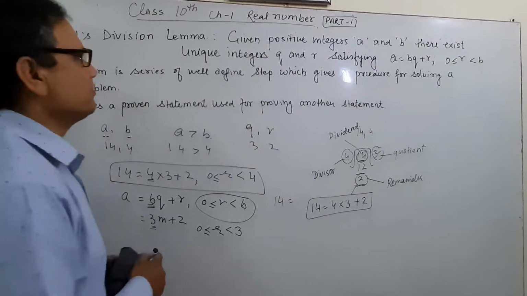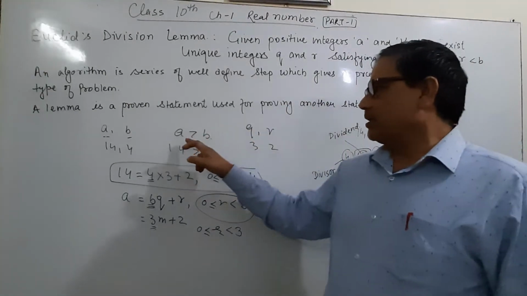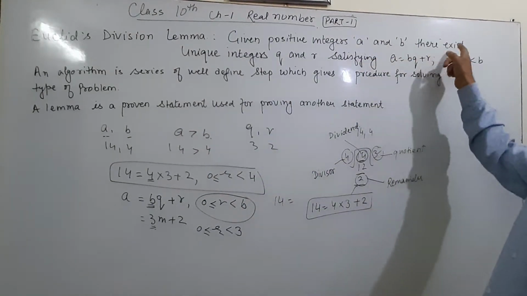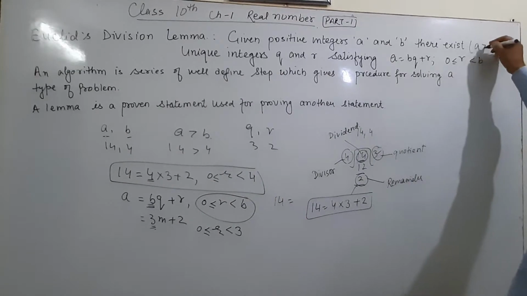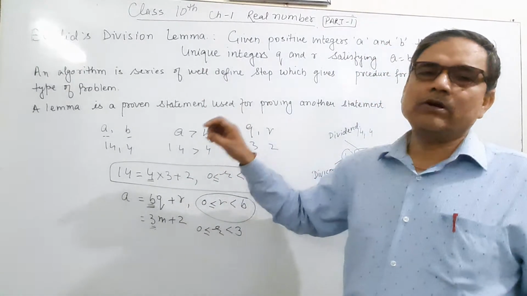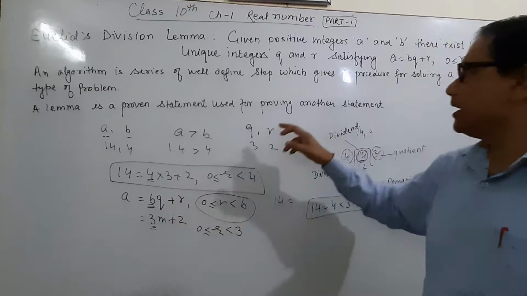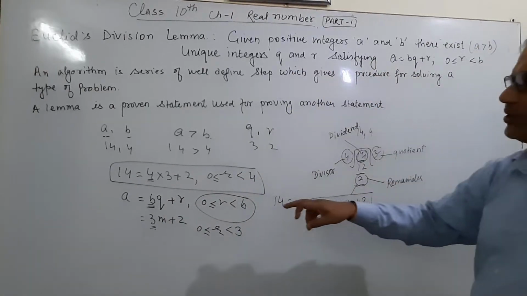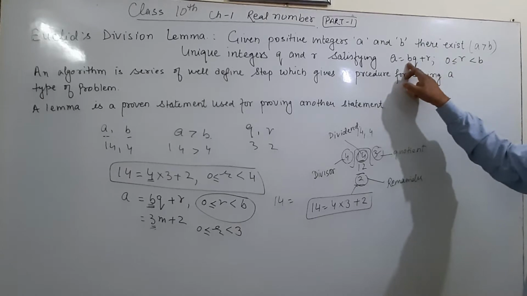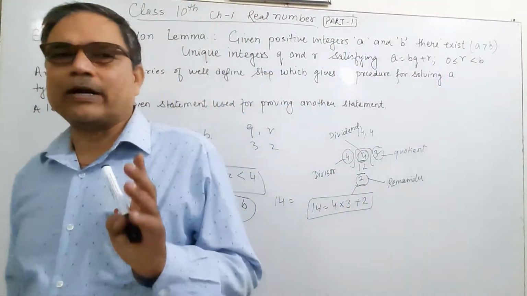This statement says that given two positive integers, here we have to take two positive integers, a and b, with a greater than b, there exist unique integers, which means they will be unique, satisfying only this condition and not the other conditions. The unique integers, which are 3 and 2, here q and r, satisfy a is equal to bq plus r, where r is greater than or equal to 0 but less than b. R is always greater than or equal to 0 but less than the divisor.